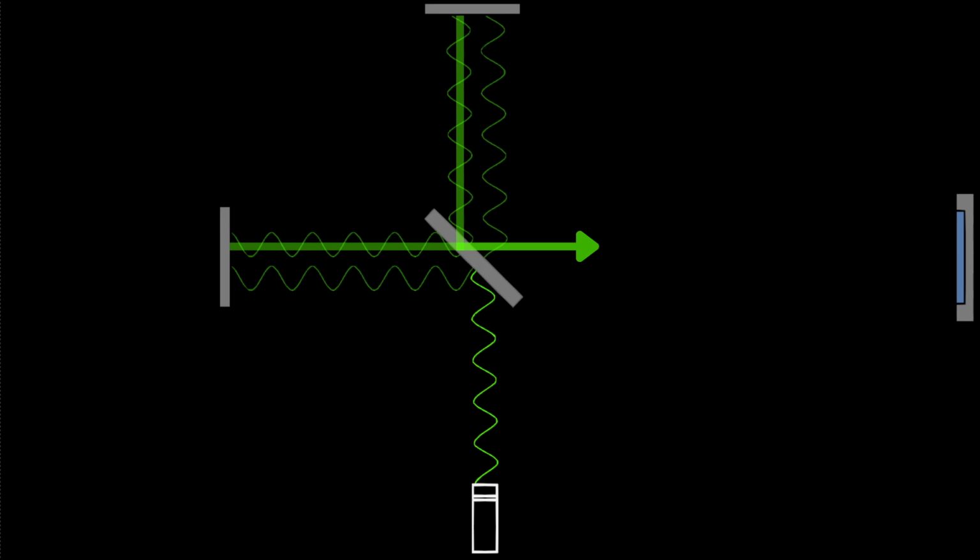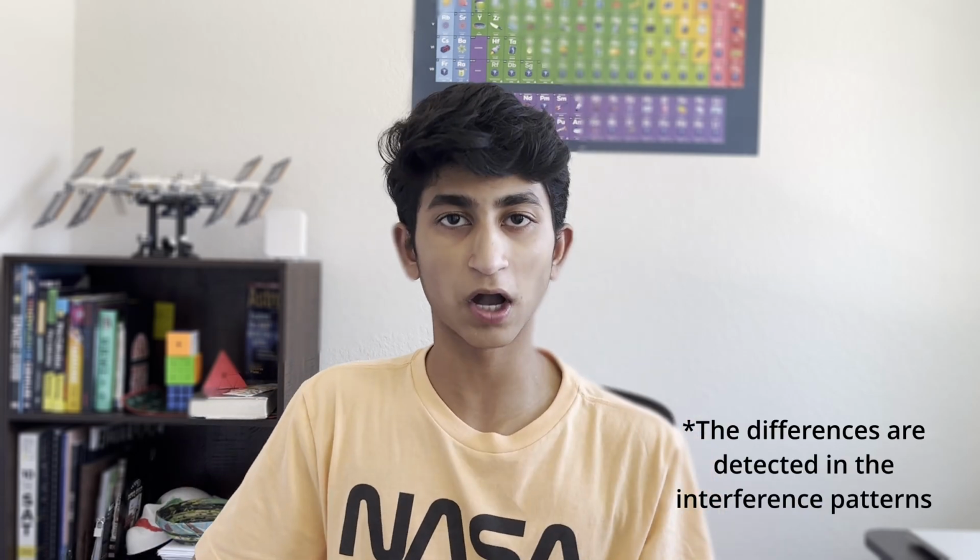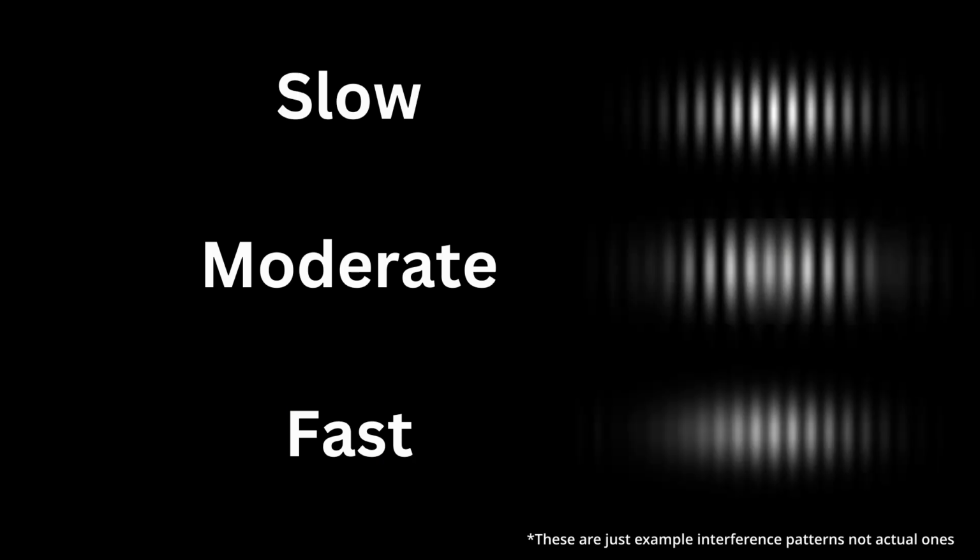So if we look at the experiment, we can see that the waves shot out in the direction of Earth's motion will be more compact and compressed than waves shot out in the opposite direction of Earth's motion, which means that whenever the waves recombine at the beam splitter and are detected by the photodetector, there are certain alterations or differences in the light compared to the light that was originally shot out by the laser.